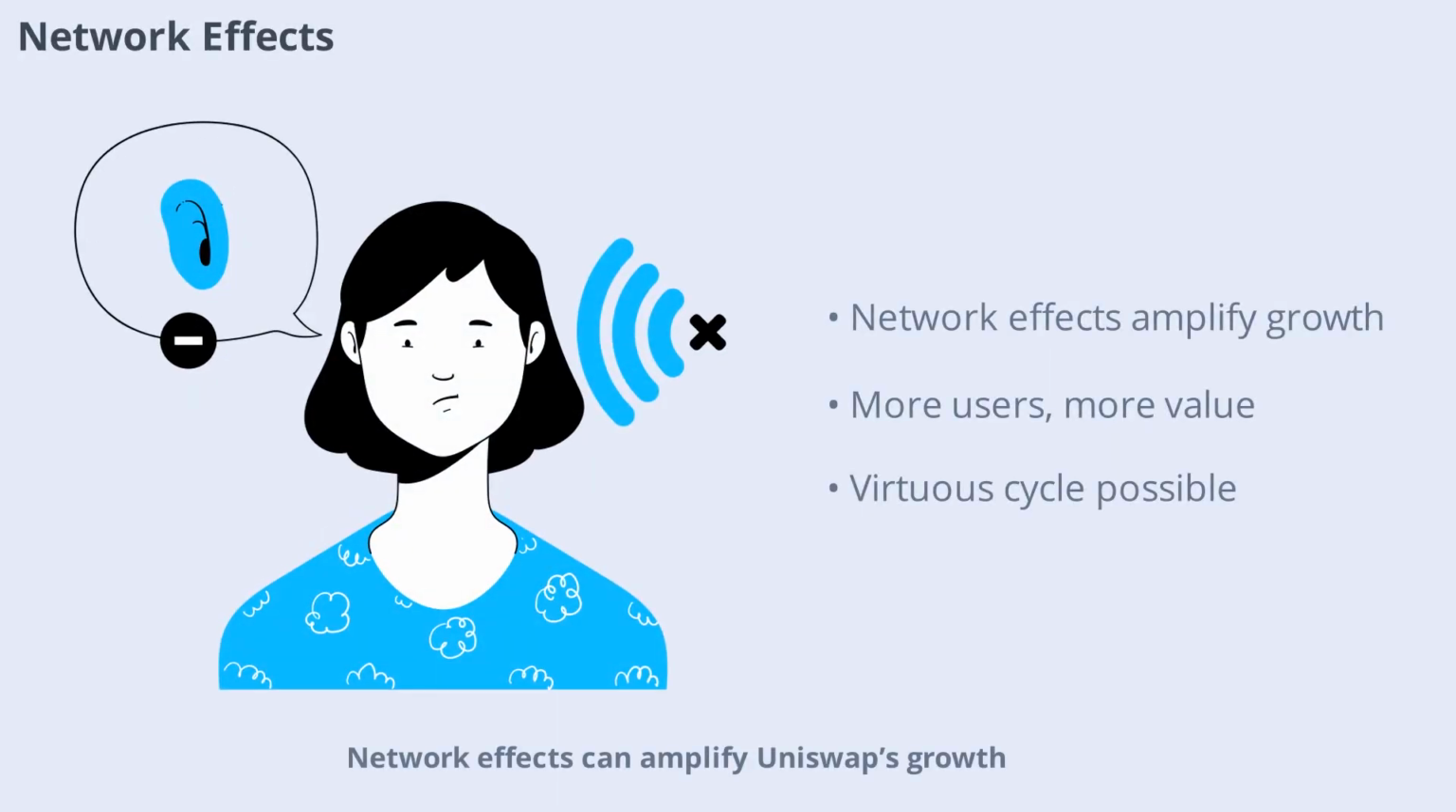Network effects can amplify Uniswap's growth. As more users and projects join the ecosystem, the value of the protocol and its token can increase exponentially. This virtuous cycle is a key reason why leading DeFi platforms can outperform their peers.